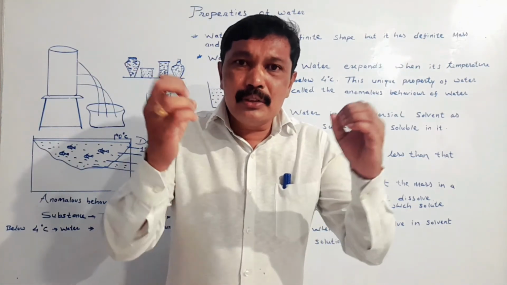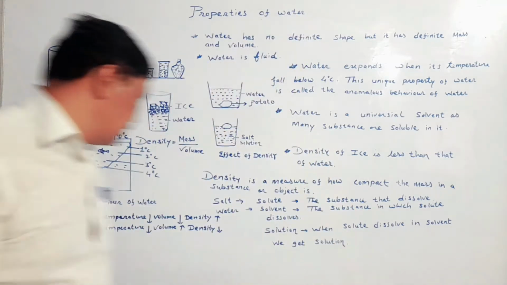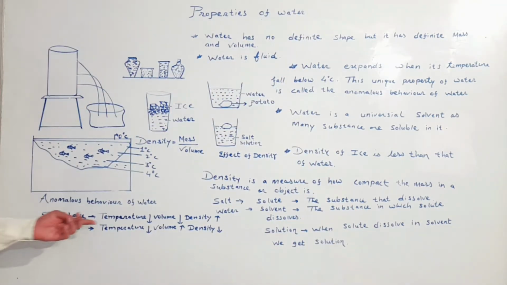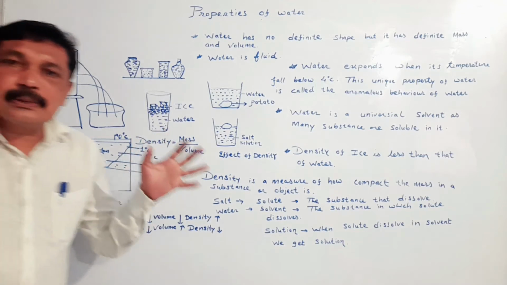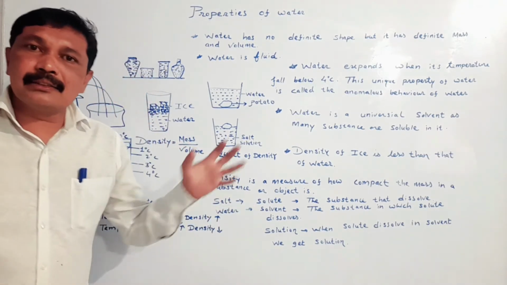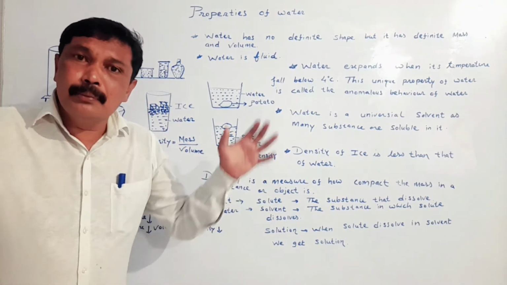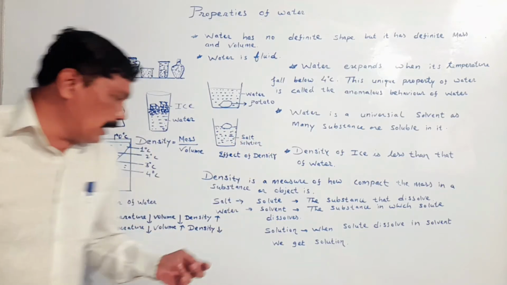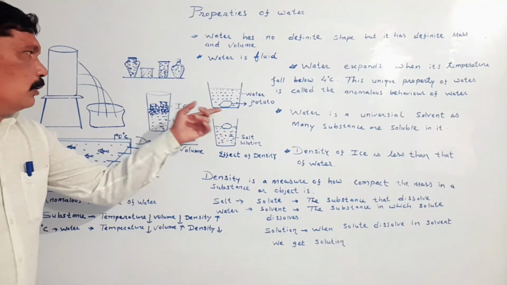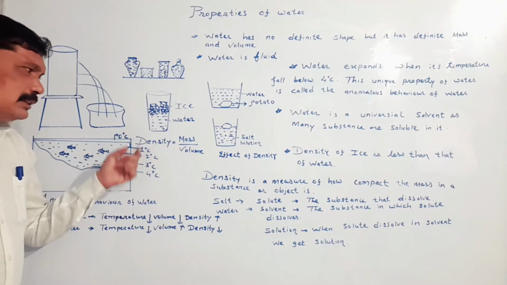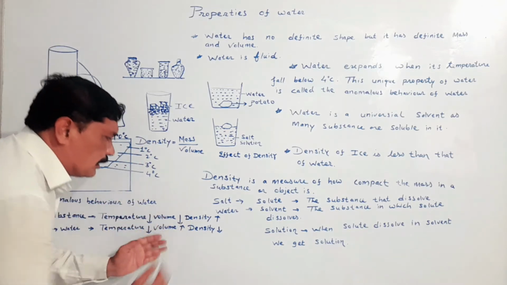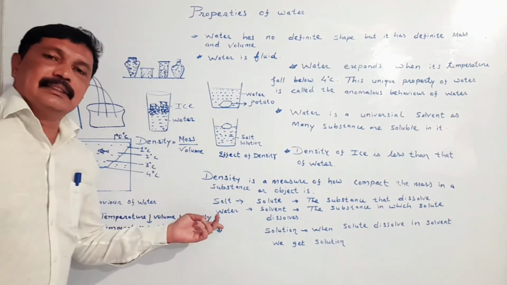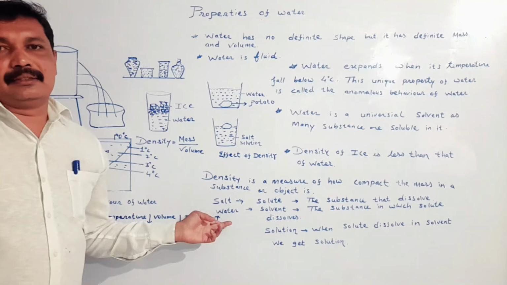If we reduce the temperature of a substance, the substance contracts. When the substance contracts, its volume reduces. And when its volume reduces, what happens? Volume is inversely proportional to density. So when the volume is reduced, then the density will increase.